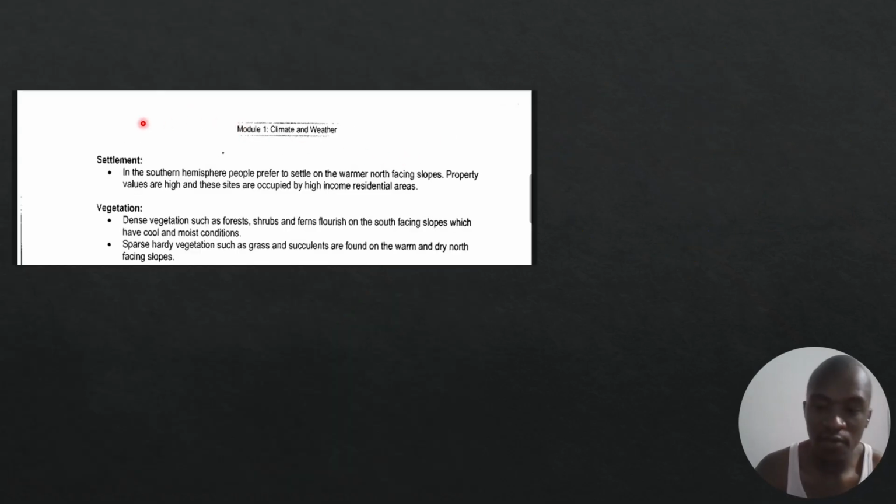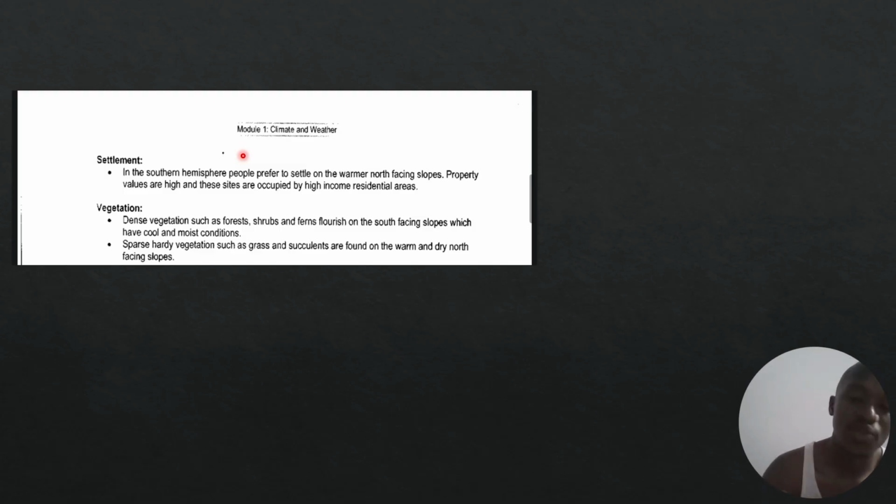Now, the influence of aspect. Remember, I did economy. Now we're dealing with settlement. On settlement, it says in the southern hemisphere, remember, we said the north-facing slopes are warmer, so more and more people prefer to live on the north-facing slopes. I'm not saying everyone. I'm saying a lot more people prefer to live on the warm north-facing slopes.